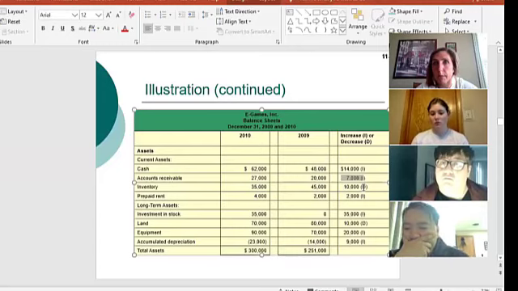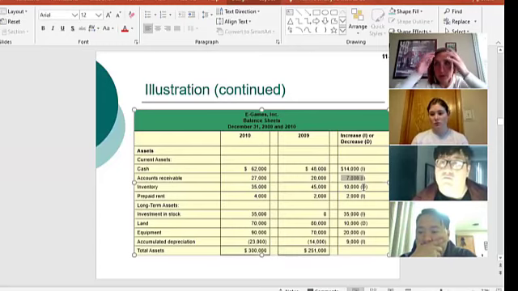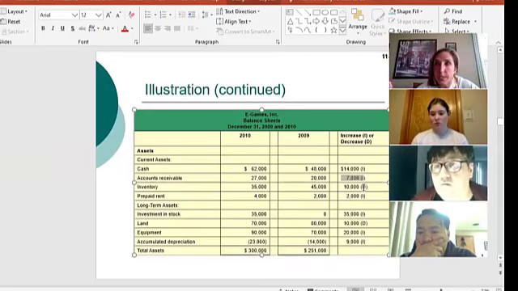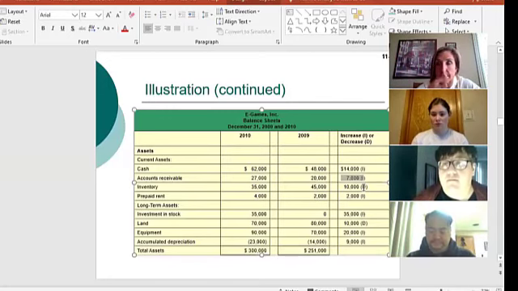You either have to memorize that chart that I'll bring back up in a second, that says an increase to assets is a subtraction item, a decrease to assets is an add item, or you have to think through these things like I'm talking through right now of how they relate to cash.